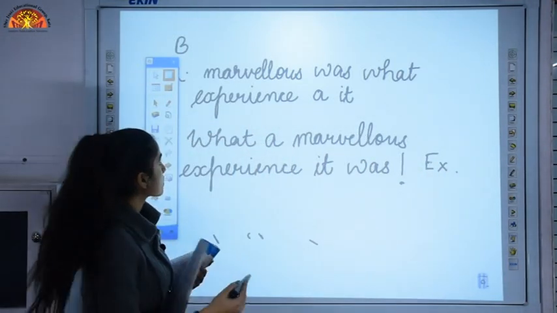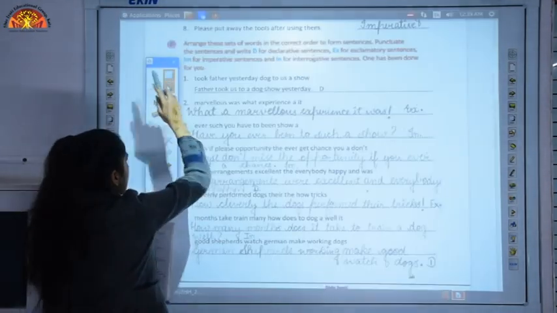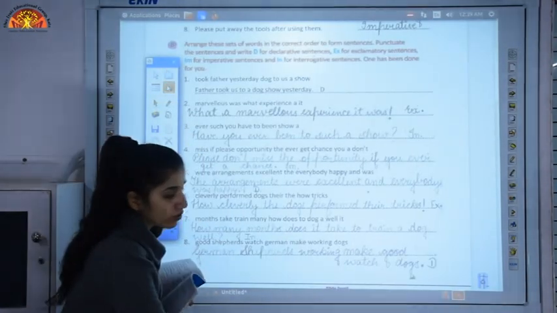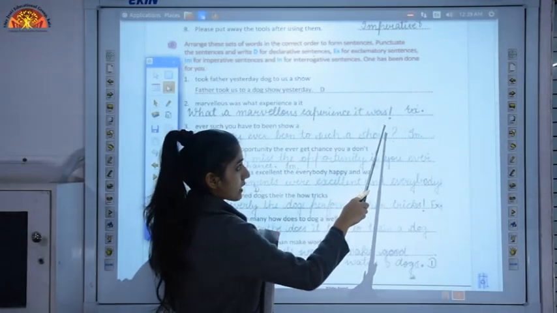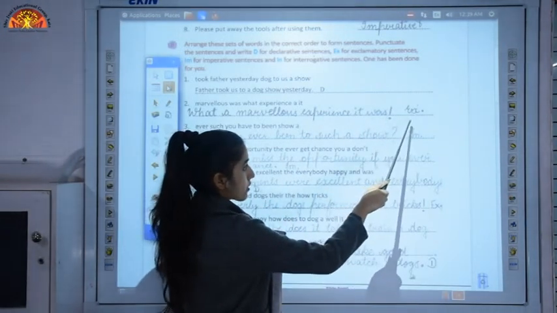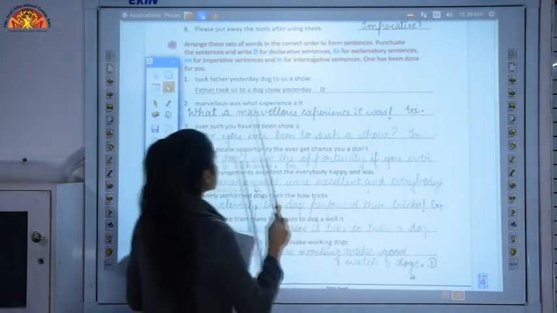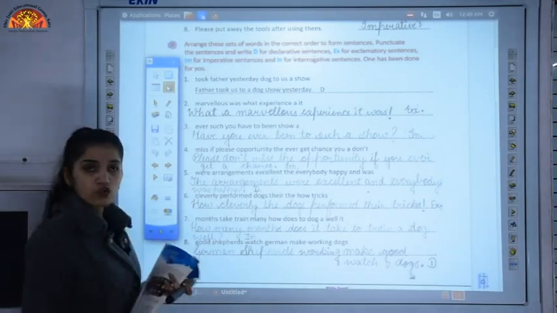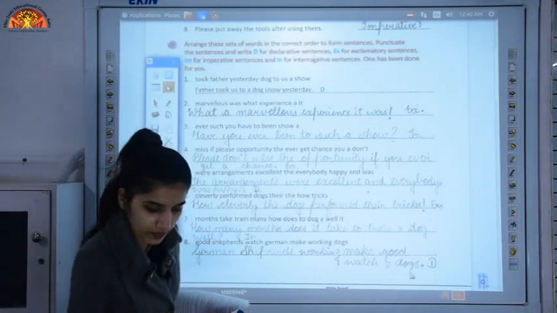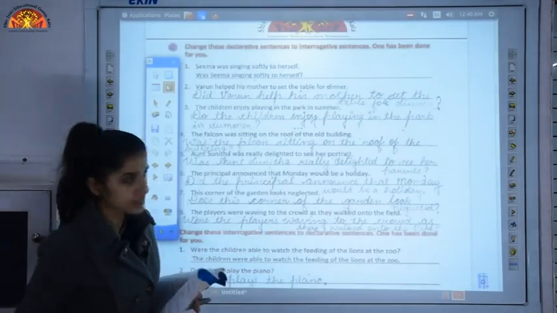Okay, so in this way we have to solve this exercise. As you can see the answer also: what a marvelous experience it was, ending with an exclamation mark, and then after that we have written EX, because we have formed an exclamatory sentence. In this way you have to solve this exercise. Let's move to the other exercise now. C exercise.